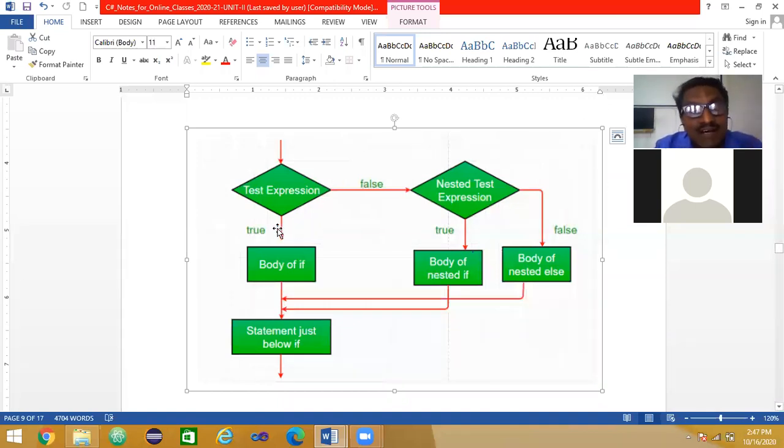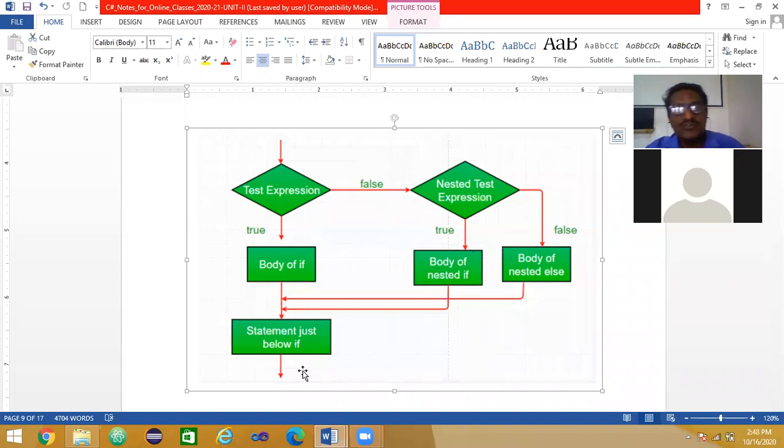So therefore, write on the edge of this, somewhere on the top, true. If it is true, I enter. If it is false, there is one more if inside, a nested condition. And if this is true, I execute this and come out here. If this is false, the body of the nested if else, and then I come out. I totally continue executing the next subsequent statements after the end of the if block.